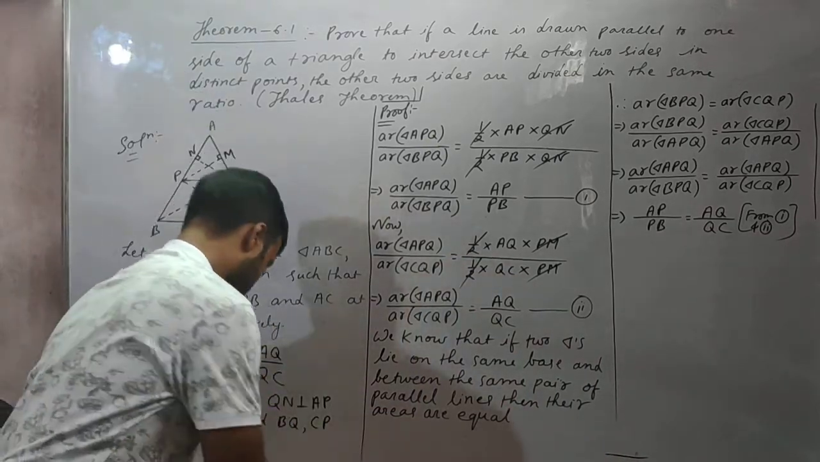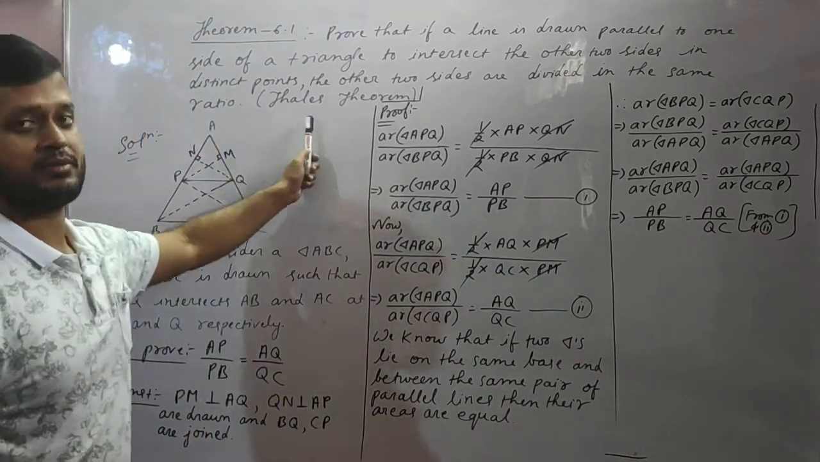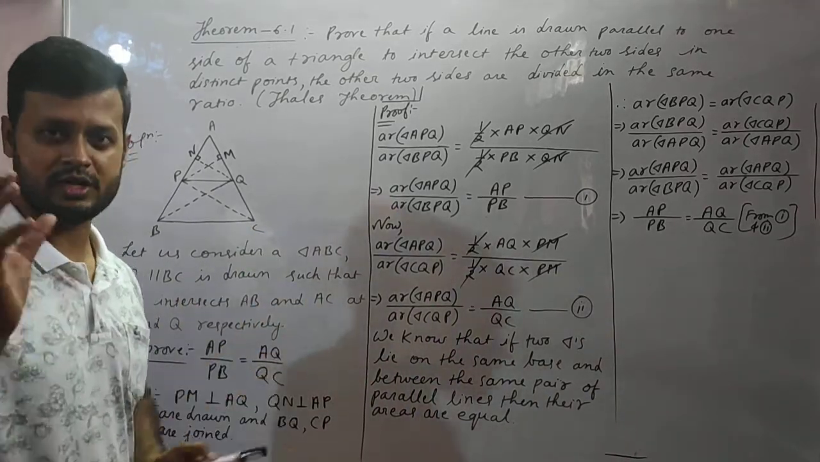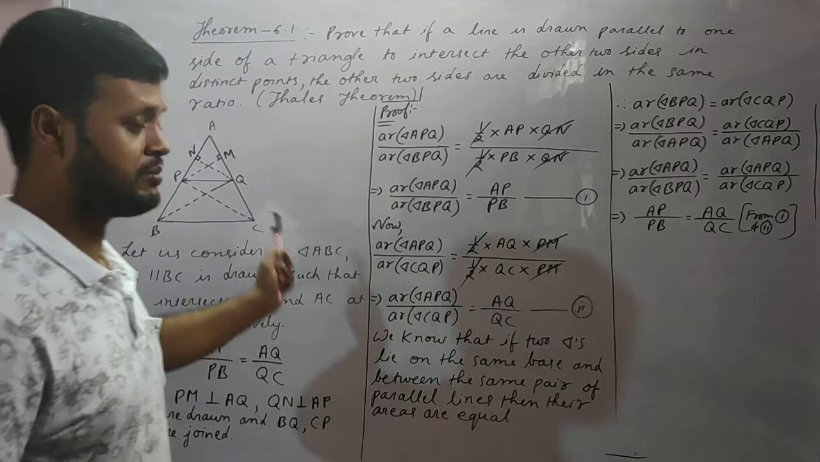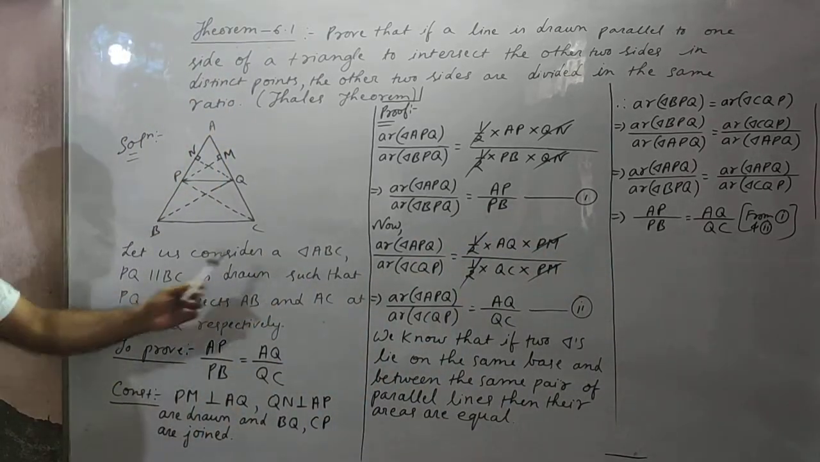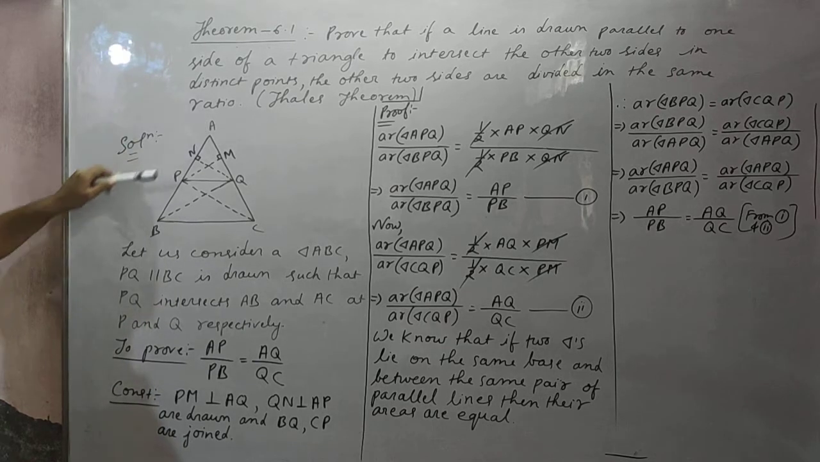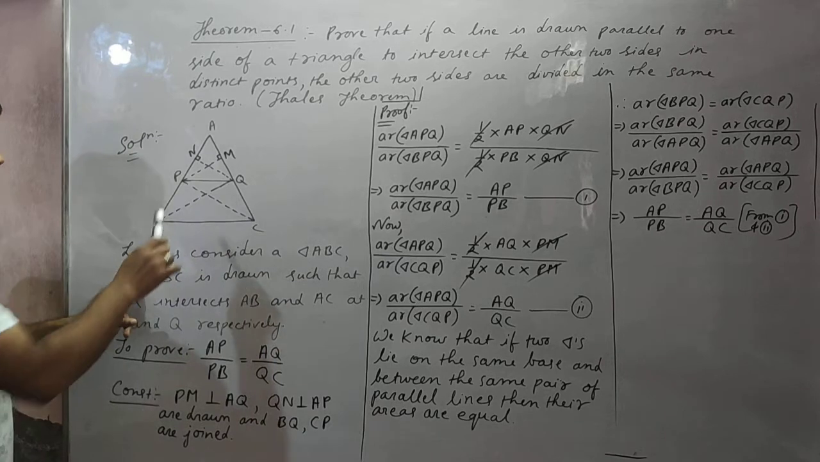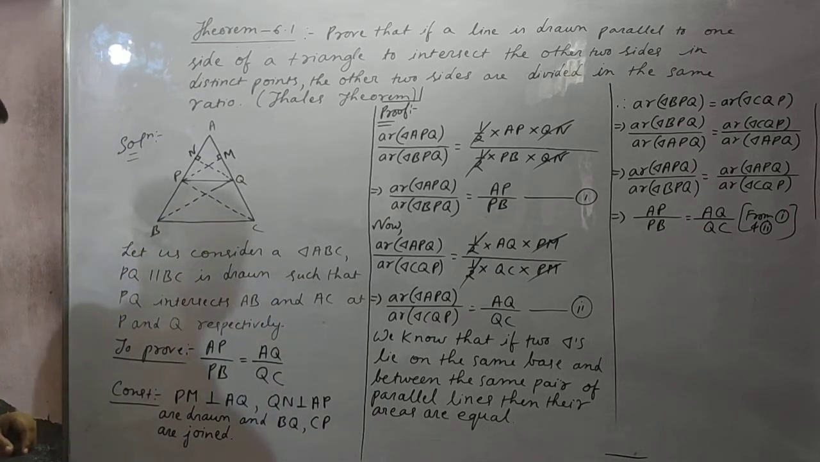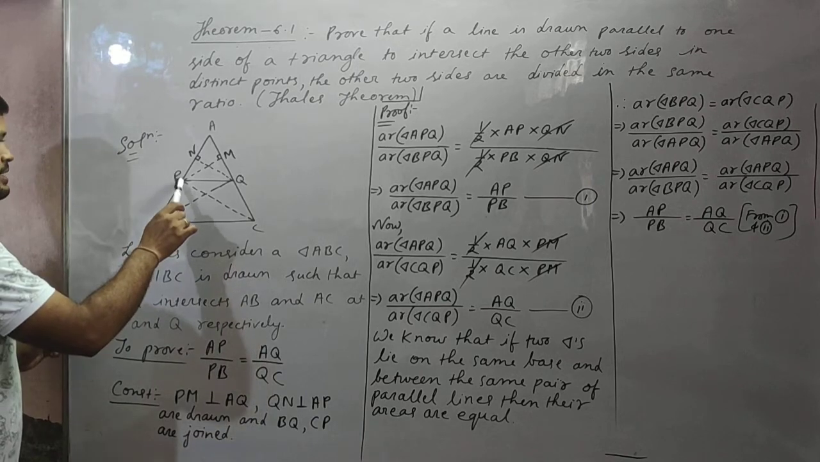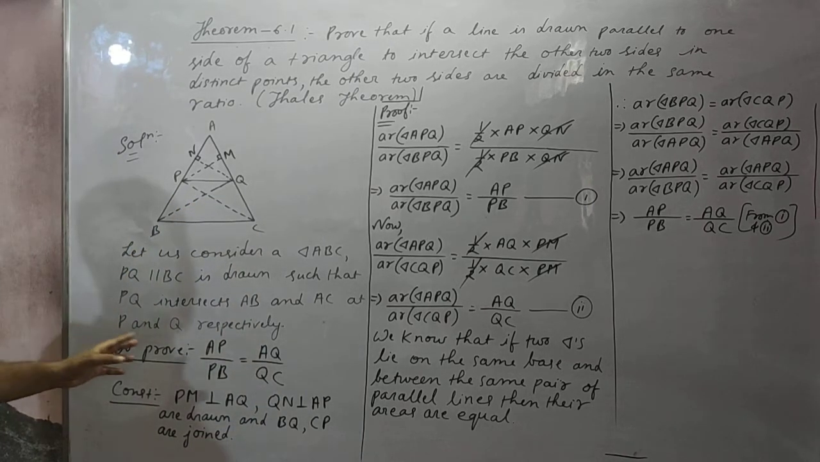Okay, so this theorem is also called Thales theorem. We were talking about that important truth. Now that important truth has been derived from this theorem only. So let us see this theorem, students. Let us consider a triangle ABC. Listen carefully. PQ parallel to BC is drawn such that PQ intersects AB at P and AC at Q respectively.